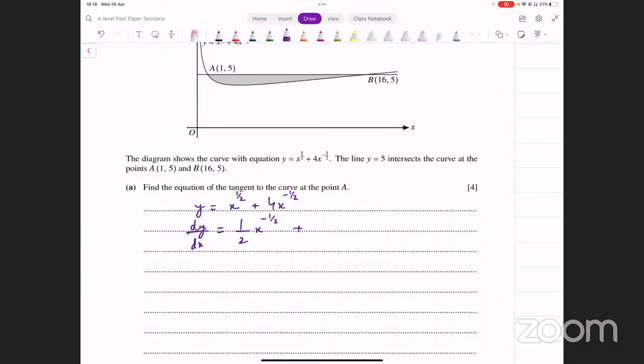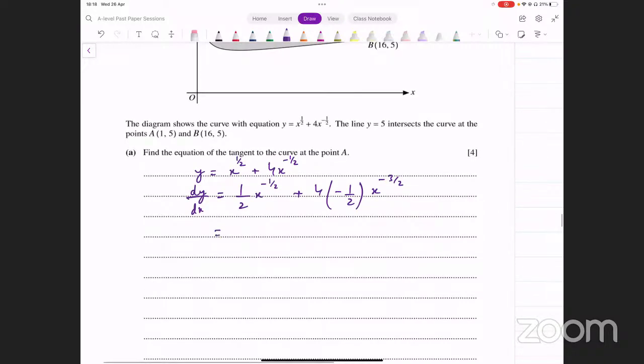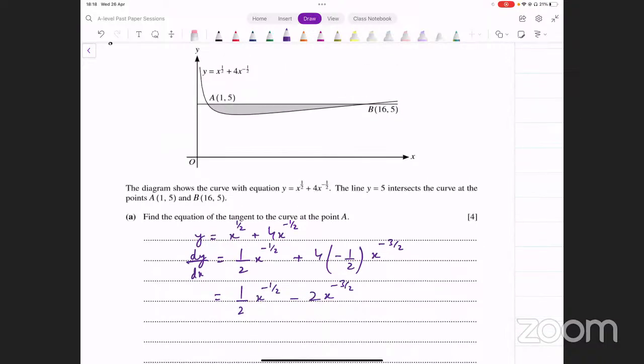And then similarly here, 4 remains as it is. Minus 1 over 2 से multiply किया, x की power में से 1 minus कर दिया, minus 1 over 2 minus 1, that gives us minus 3 over 2. Okay? Now, let's simplify this and see what that gives us. 1 over 2 into x raised to power minus 1 over 2 minus 2 into x raised to power minus 3 over 2. Now, since we're looking for the value of the gradient at this point A,